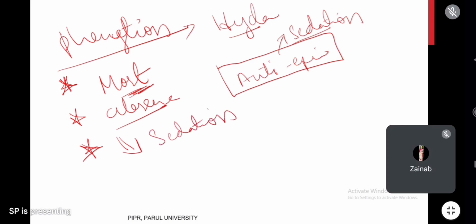This is one of the brilliant, extraordinary points by which we commonly suggest phenytoin in most conditions. Sedation is very low compared with other anti-epileptic drugs. That's why phenytoin is most commonly given in hospitals. It has very low drowsiness. These are the three important points you should never forget about phenytoin.